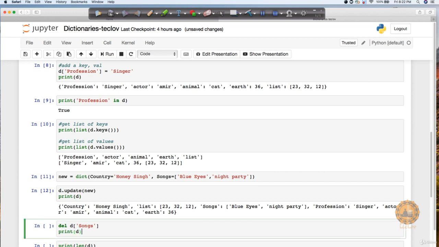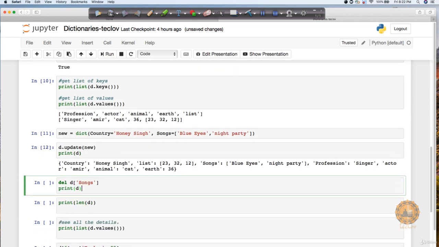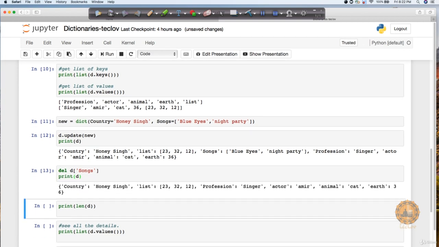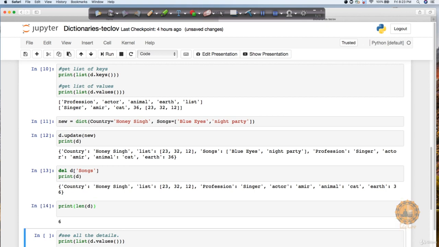If you want to delete something specific, you can just say del, which means the delete method, and it's going to delete a particular key, which is songs. And if you now print the values, you can see that the songs key is no more available in this output. If you want to check how many total key value pairs you have in a particular dictionary, you can use this method called len.